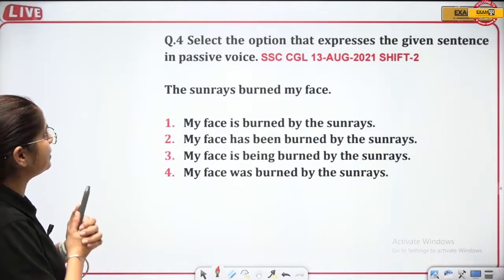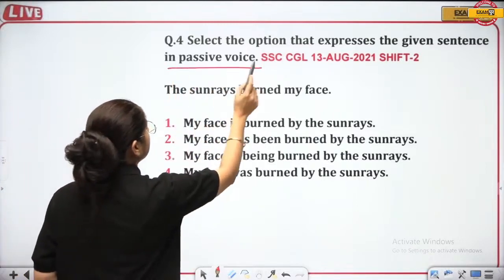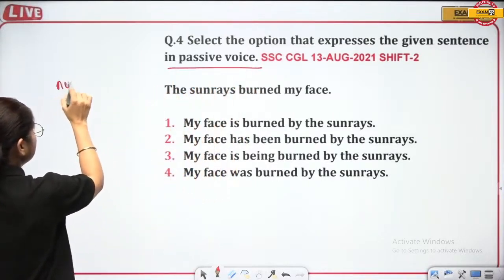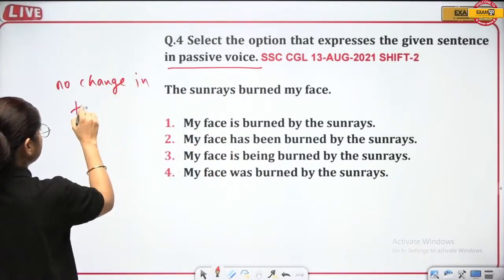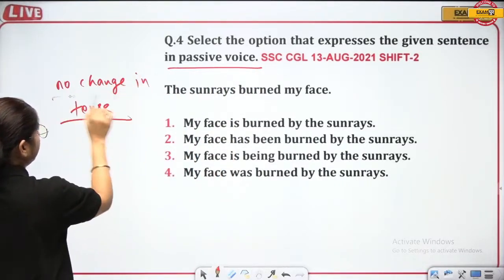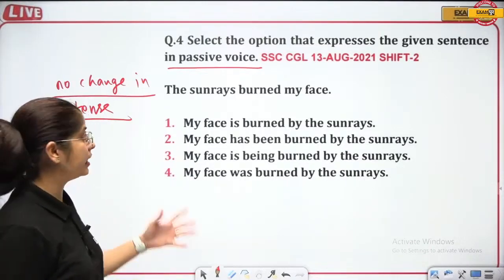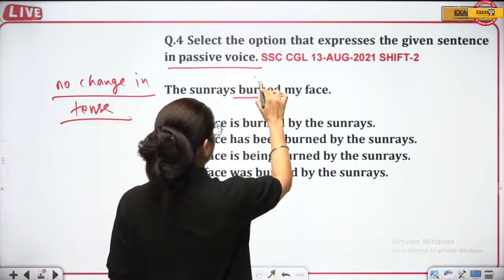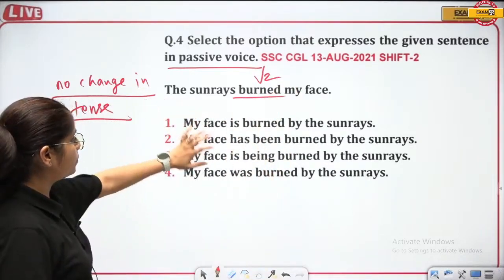Here it says, select the option that expresses the given sentence in passive voice. Now, there will be no change in tense. No change in tense. Right? Okay, fine. The sun rays burned my face. The sun rays burned my face. Verb second form, right? So this is the verb second form.